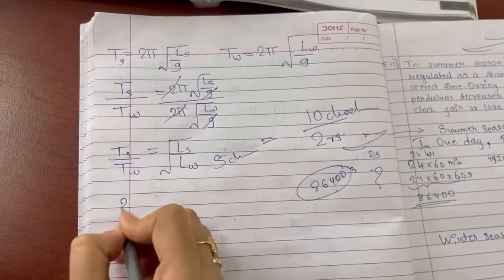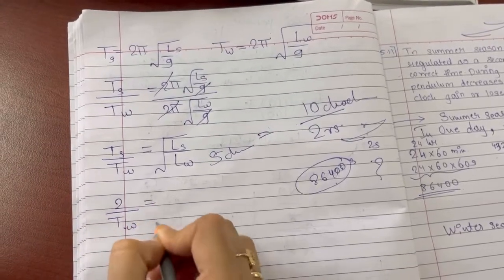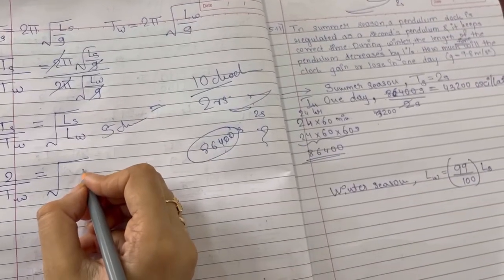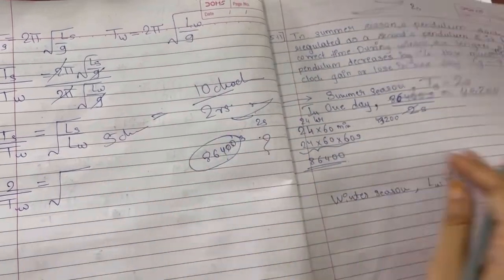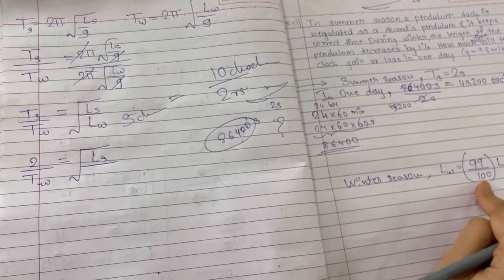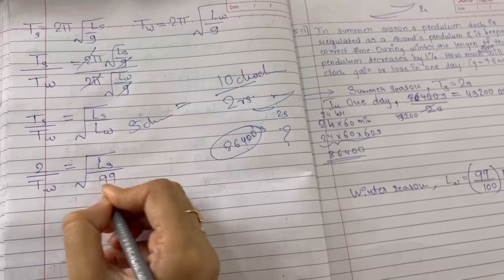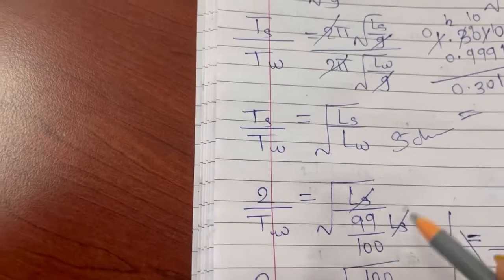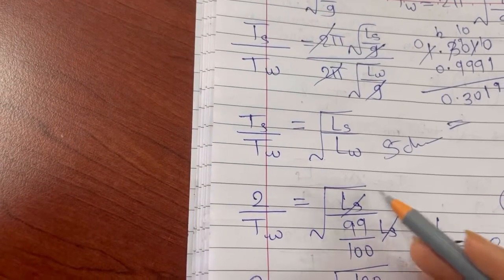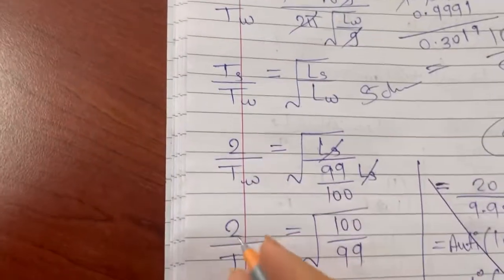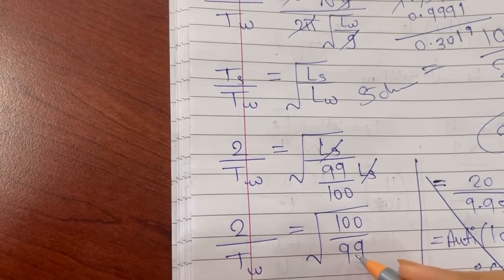Now Ts, we are aware of Ts, that is 2. We don't know what is Tw. Under root Ls, let Ls be as it is. Lw is 99 upon 100 into Ls. So this Ls and this Ls get cancelled. I'll take this in the numerator, so this becomes 100 upon 99 and this remains as it is. 2 upon Tw, that is 100 upon 99.